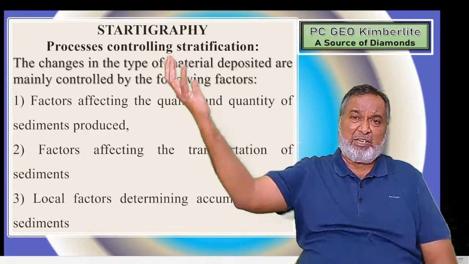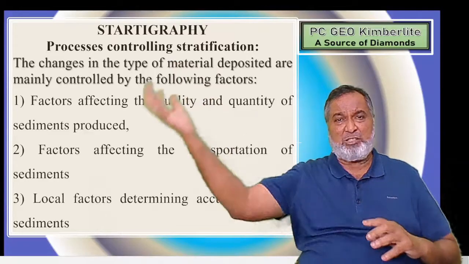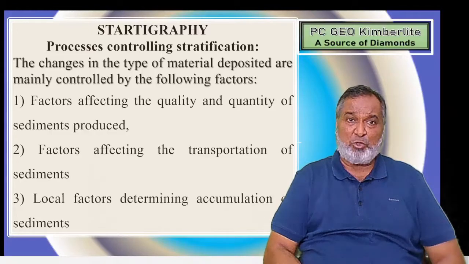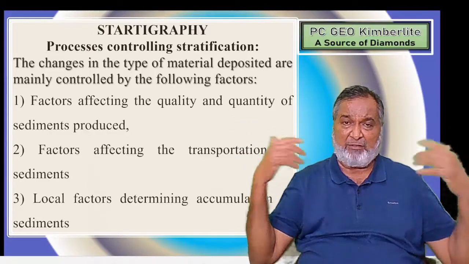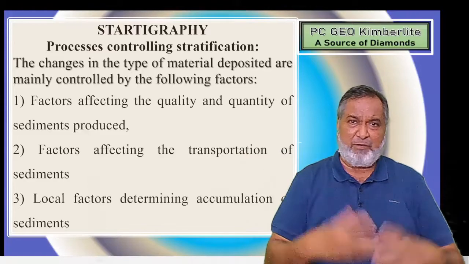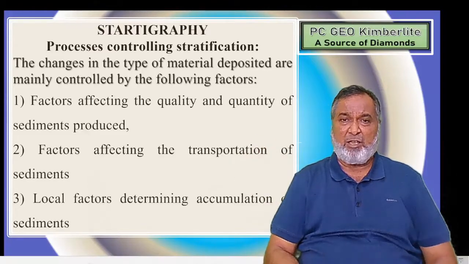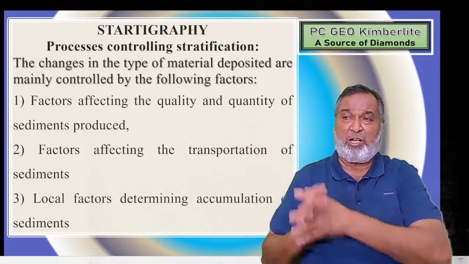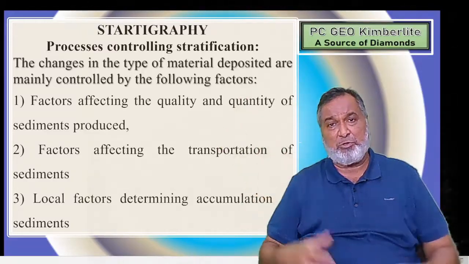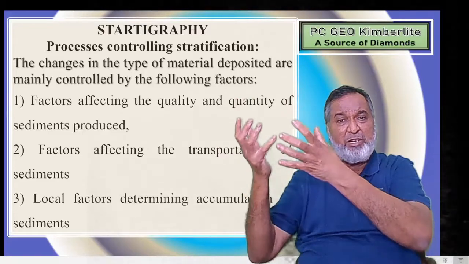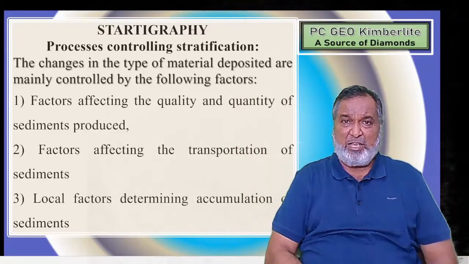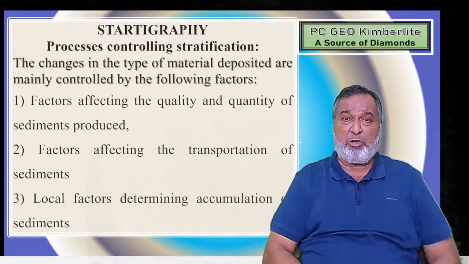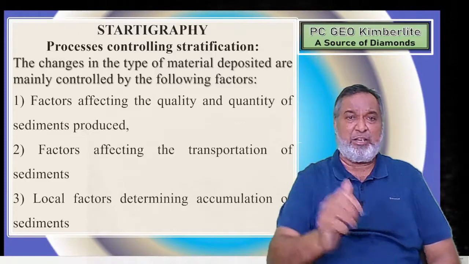I told you that on the north side we have the granite, and on the western side we have the sandstone. So these rocks have to be exposed and go under weathering. Weathering will not be similar everywhere. So how much quantity has gone under weathering, how much quality has been affected, how much quantity has been produced, and from that particular point how much material has been carried by running water or wind and dumped into that particular basin. That will affect the quality and quantity of the sediments.